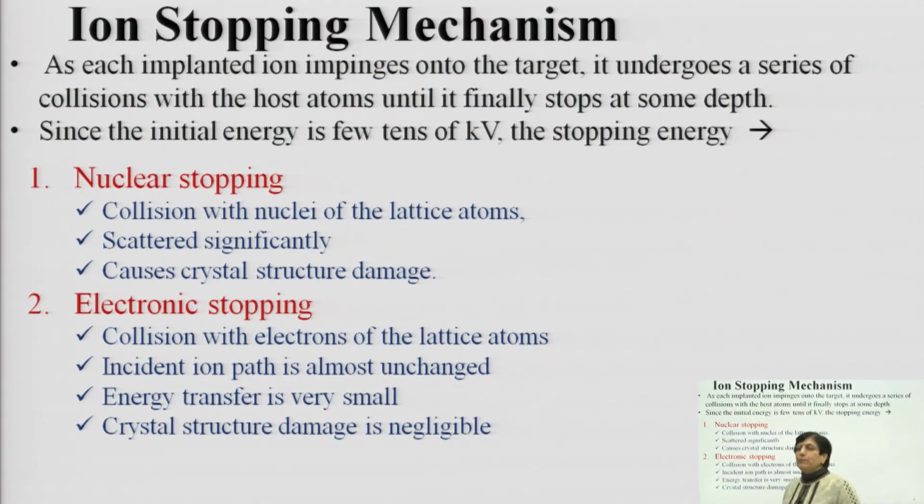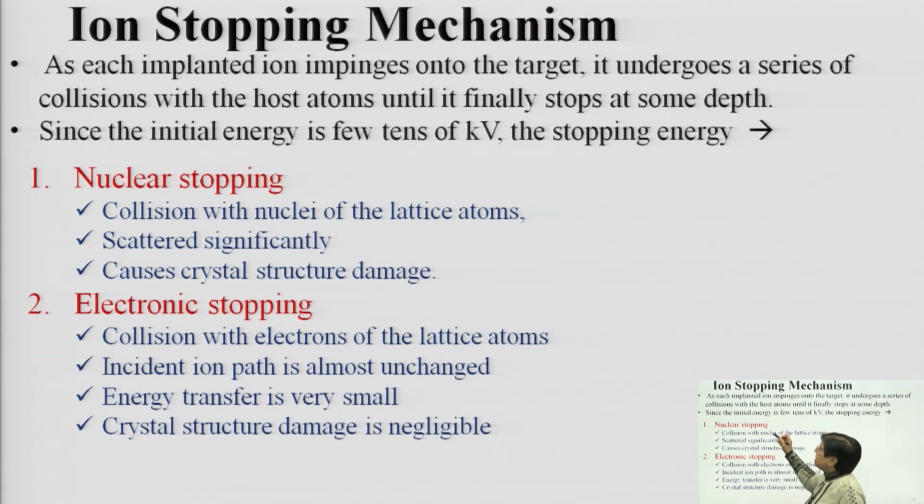Now, what exactly is happening? I told you it is a process where you are bombarding ions onto the bulk. When these ions are bombarded and penetrate the bulk, there are two ways in which these high energy particles stop inside. The heavy, high energy ions striking the bulk get stopped by two mechanisms, and the stopping mechanisms are divided into two categories.